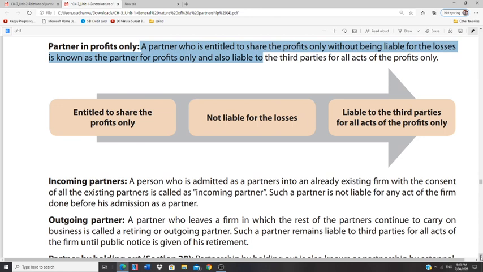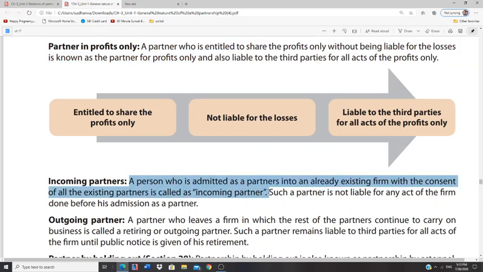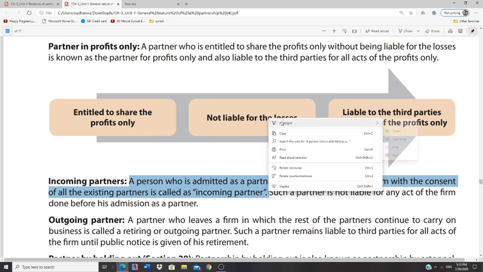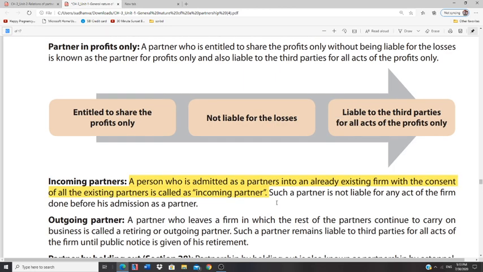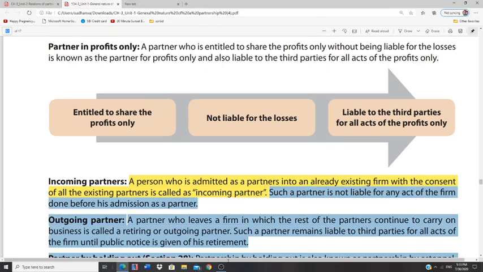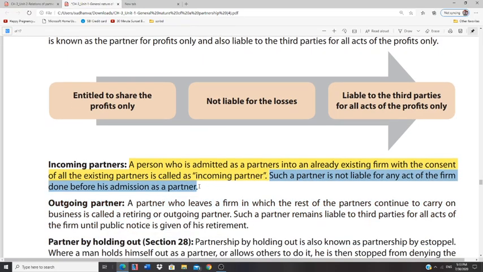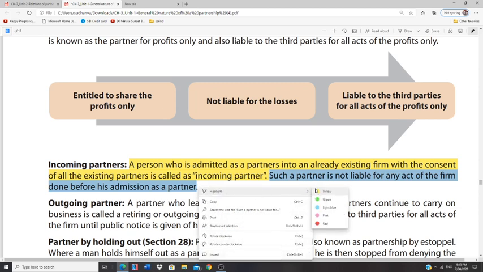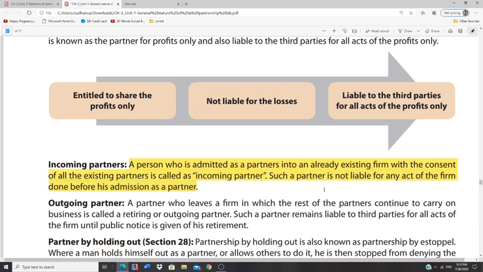Then comes incoming partners. Incoming partners means additional partners. A, B, C, and D are the partners of the firm. Now E has come. So along with the existing partners, E is now called an incoming partner. And E comes into being after consent of all the other existing partners. Usually, this particular person is not liable for any act of the firm which is done before his admission as a partner.